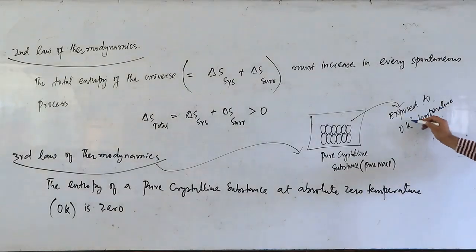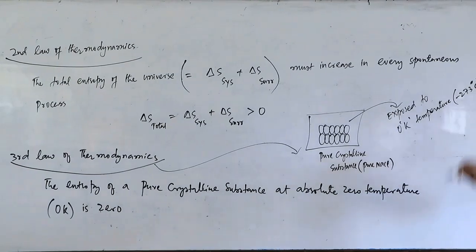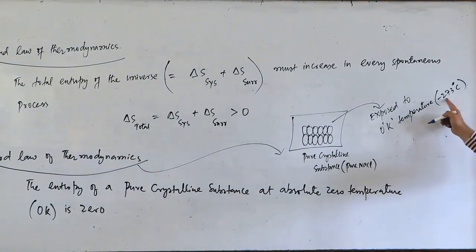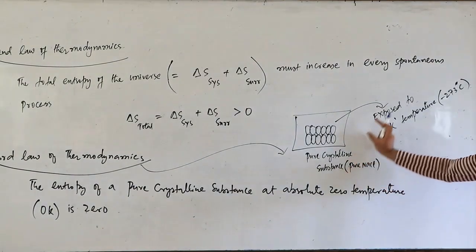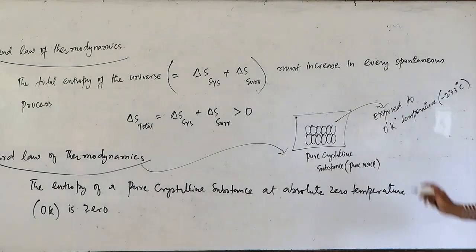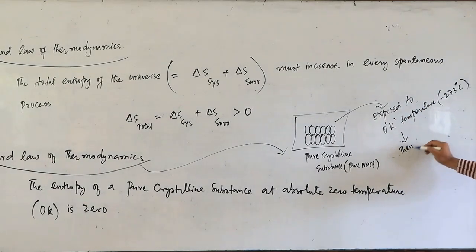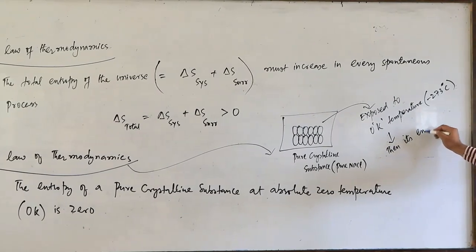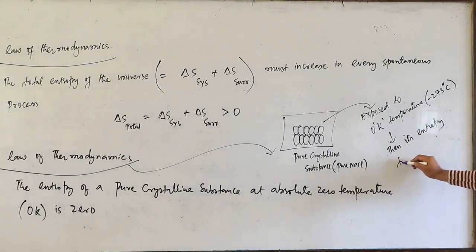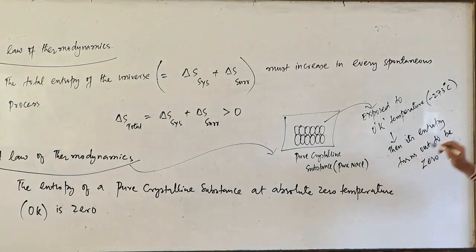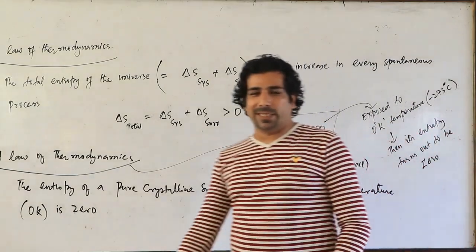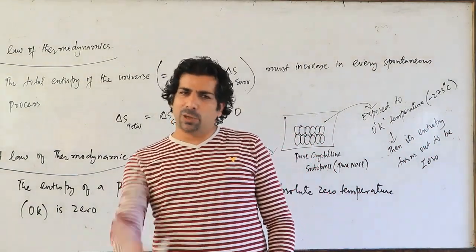0 Kelvin temperature is basically minus 273, sorry, minus 273 degrees Celsius. So 0 Kelvin temperature is minus 273 degrees Celsius, my dear friends. So when this pure crystalline substance is exposed to 0 Kelvin temperature, what happens? Then its entropy turns out to be 0.